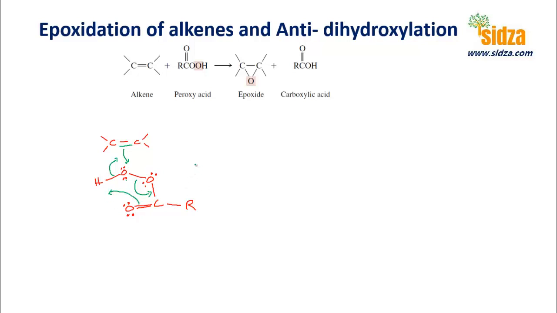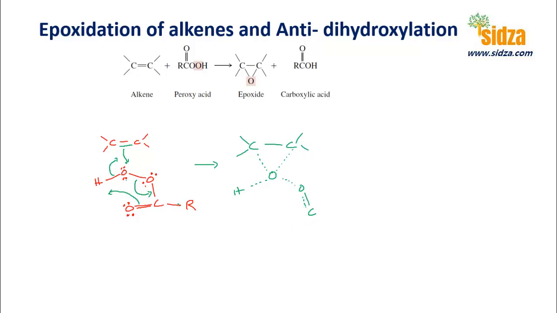So you get an intermediate like that. You can say you get the transition state like this. We have a carbon single bond, and an oxygen over here bonded with this carbon, and a hydrogen over here. This peroxide linkage starts breaking, and you get a carbon-oxygen single bond, and you start a double bond formation there.